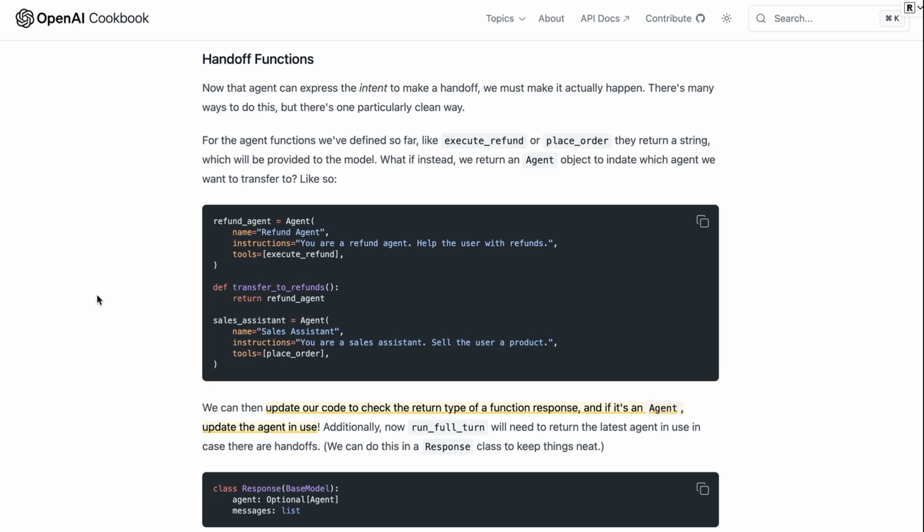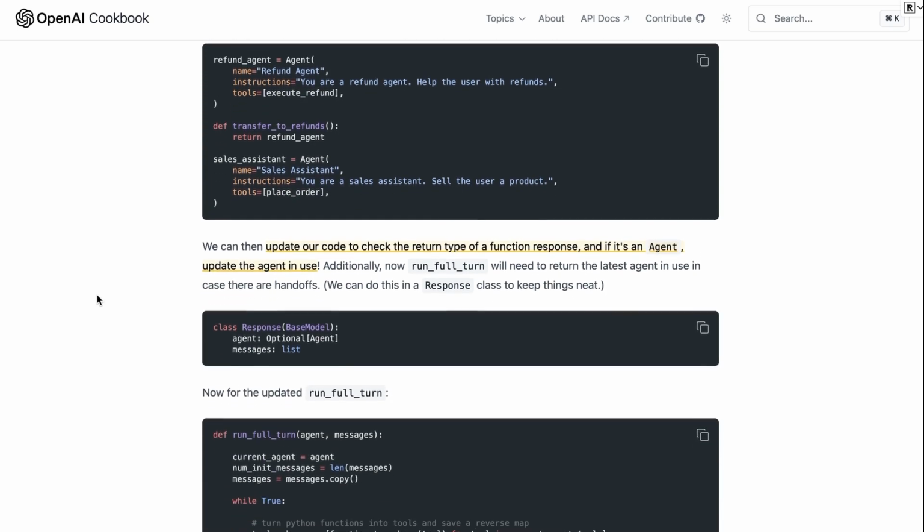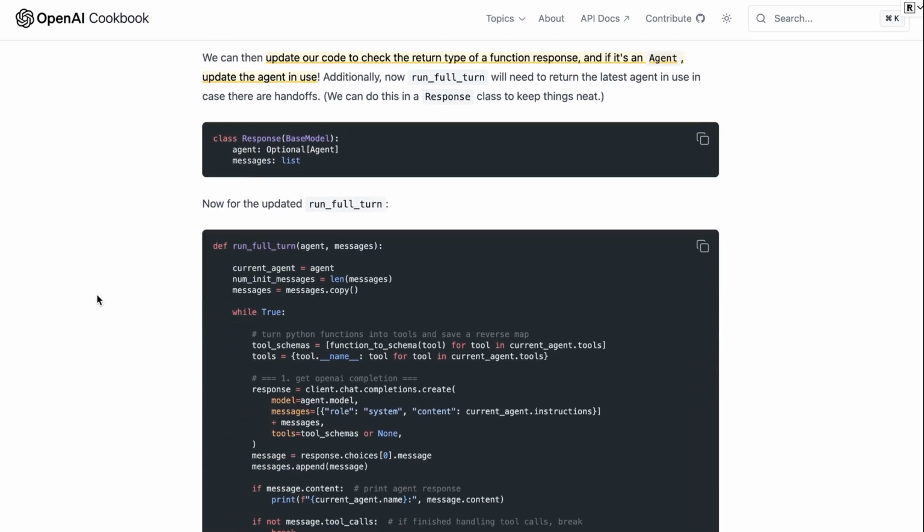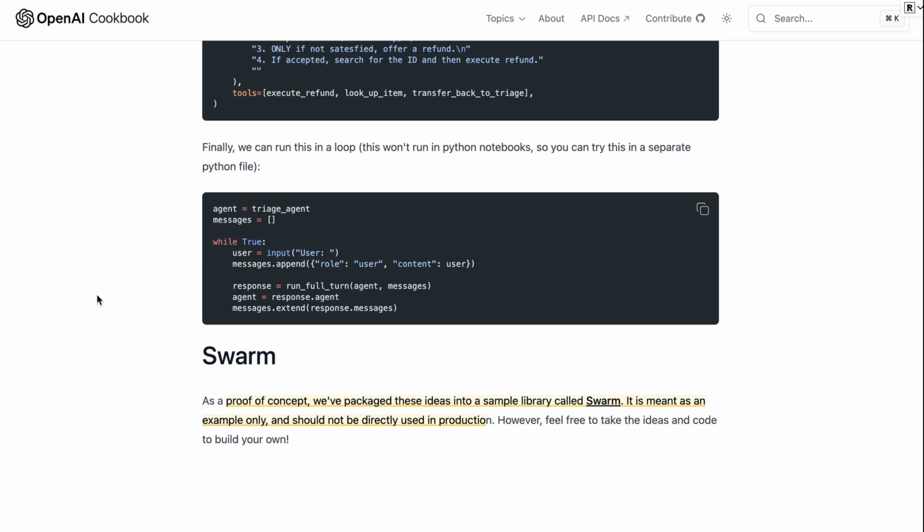Now, in the blog post, they're going through a lot of this low-level code for doing this. And finally, they end up saying that, okay, we've built this as a proof of concept, and we're calling it Swarm. And this is what the actual library that they've released is. So let's jump into the code and take it from there.